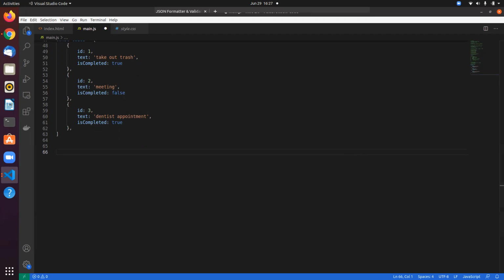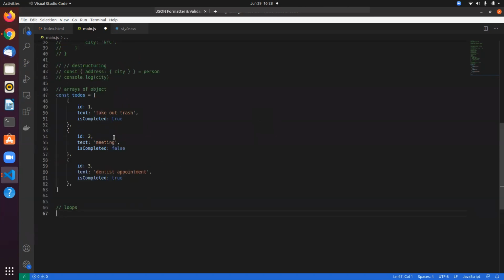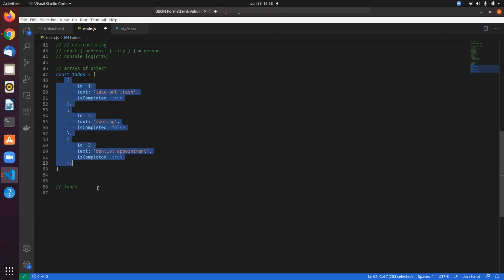Let's talk briefly about loops. Let's say I want to loop over each and every object and maybe then do some sort of manipulation, right? How do you do that? In JavaScript, for loops are really easy. You have this for keyword which is going to loop over n number of times.